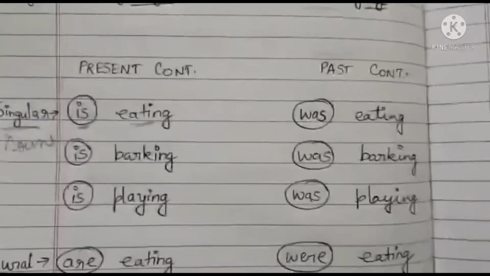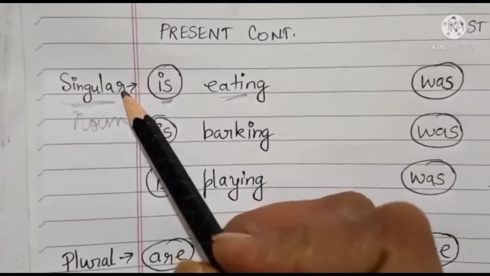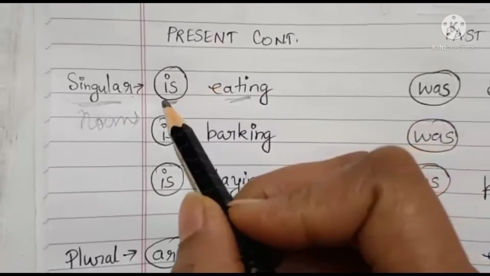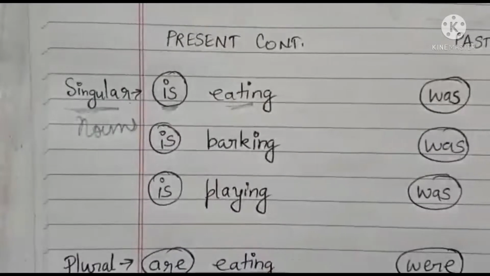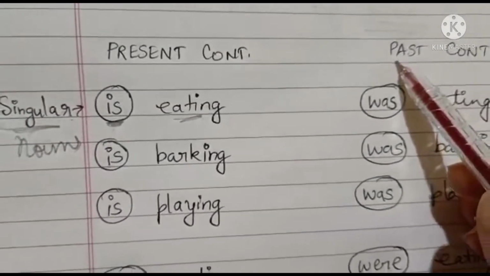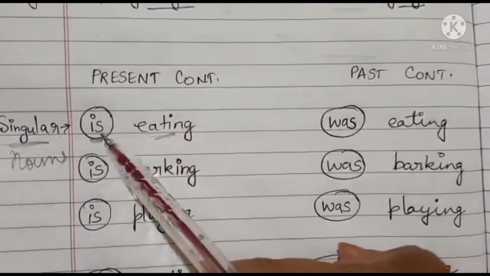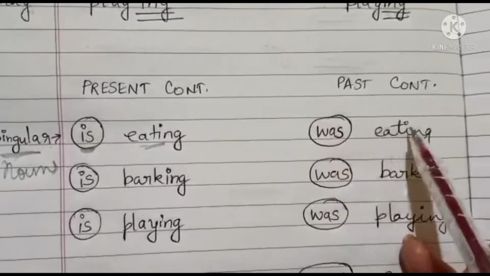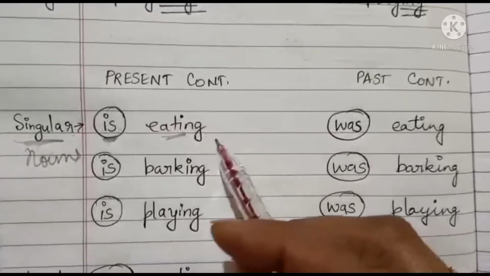So when the noun is singular, you know, no? Talking about one person, place, animal or thing. If the noun is singular, you will write is in the present continuous. Suppose I am talking about past continuous, the verb will be the same as I told you, eating here also. Only the helping verb you are going to change, children. Is eating, in past you will change and write was eating. That means was eating means khaa raha tha and is eating means khaa raha hai.